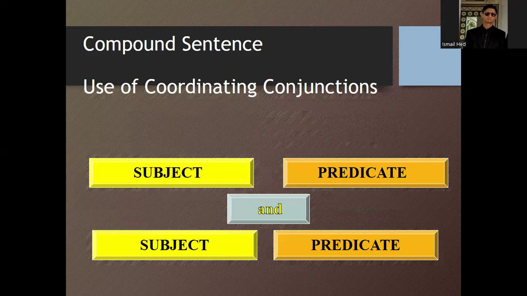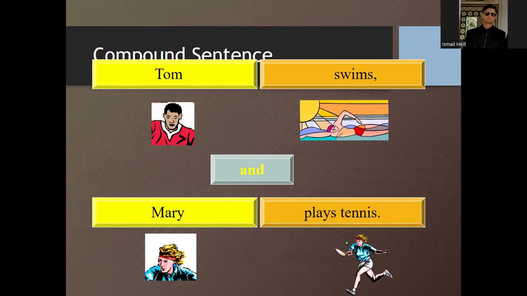Compound sentences use coordinating conjunctions: a subject and predicate are connected with another subject and predicate with the usage of and. In this example, Tom swims, Mary plays tennis, both are connected by the usage of and. Both are different sentences, but they can be connected by the use of a comma as well as the inclusion of and.